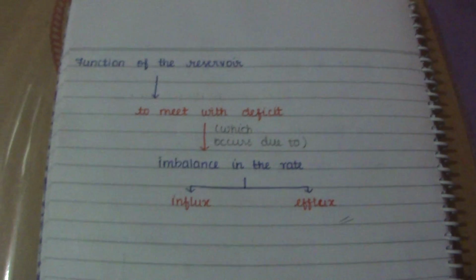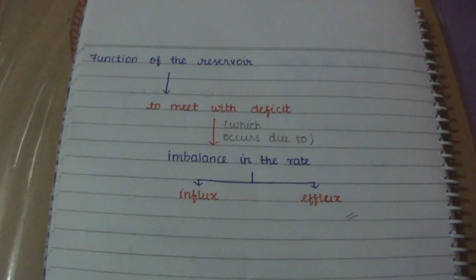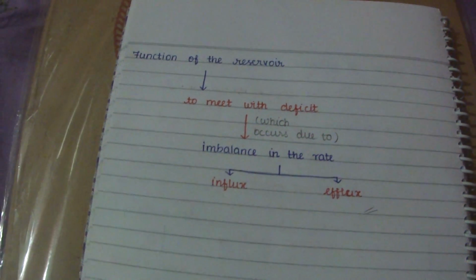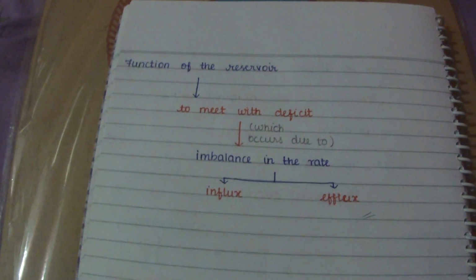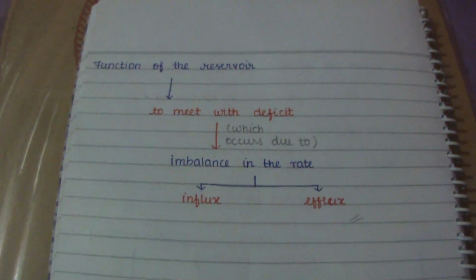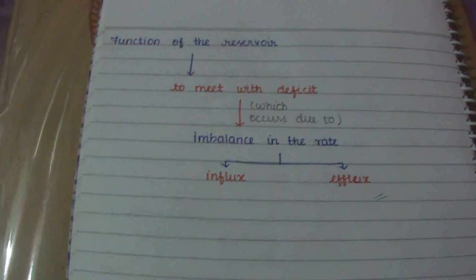When we talk about the function of the reservoir, it meets a deficit. This deficit occurs due to the imbalance in the rate of influx and efflux. This is the deficit which is met during the function of the reservoir.